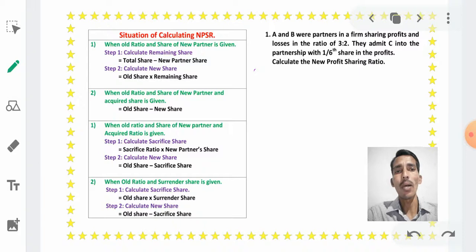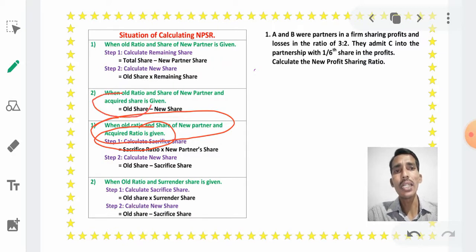If in the problem the old ratio of old partners, the share of the new partner and the acquired ratio are given, just make a comparison. See here, what is the difference between the second situation and the third situation. In the second situation, the acquired share is given in the problem.